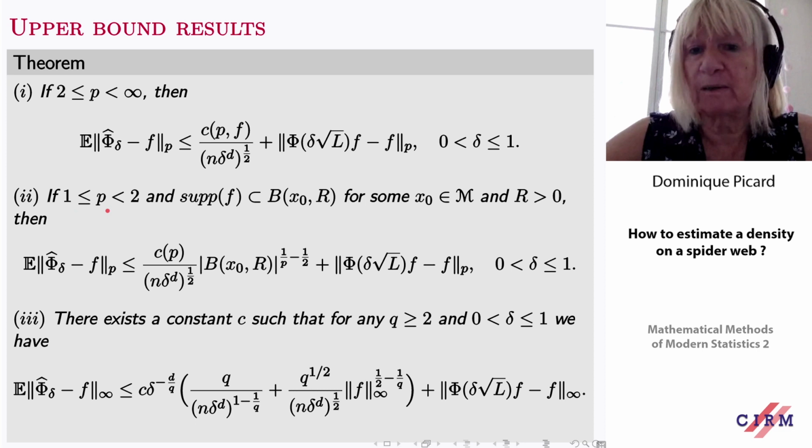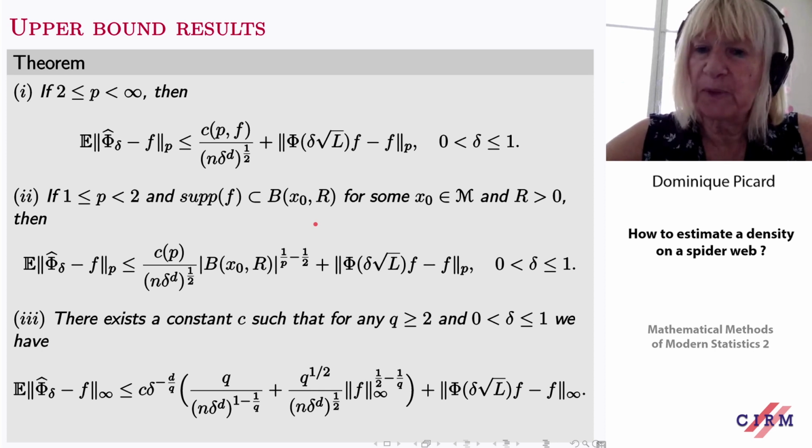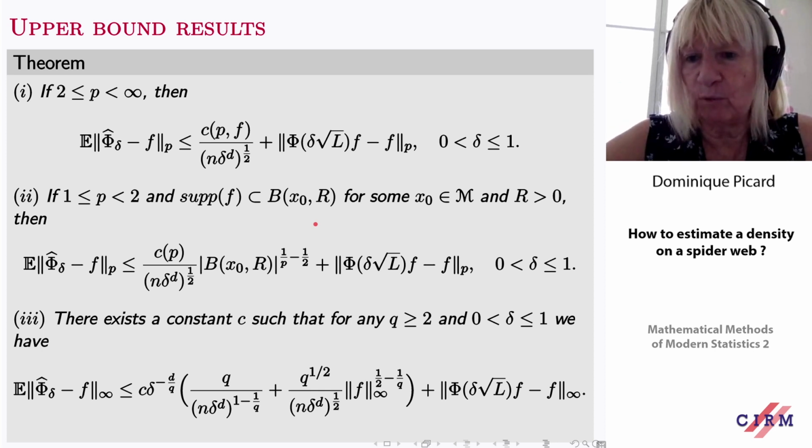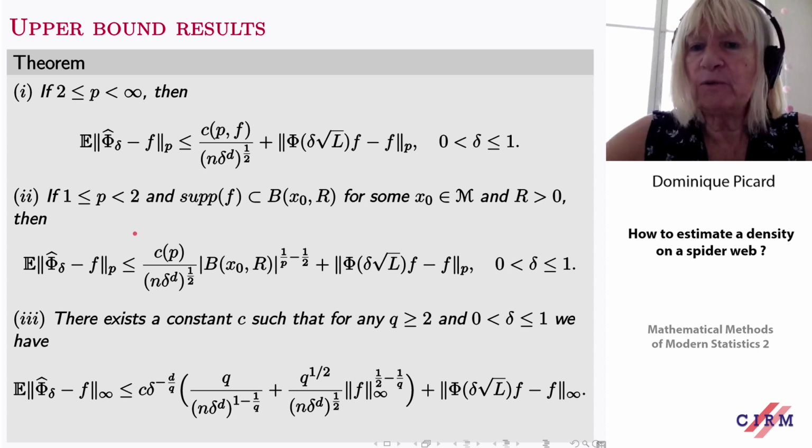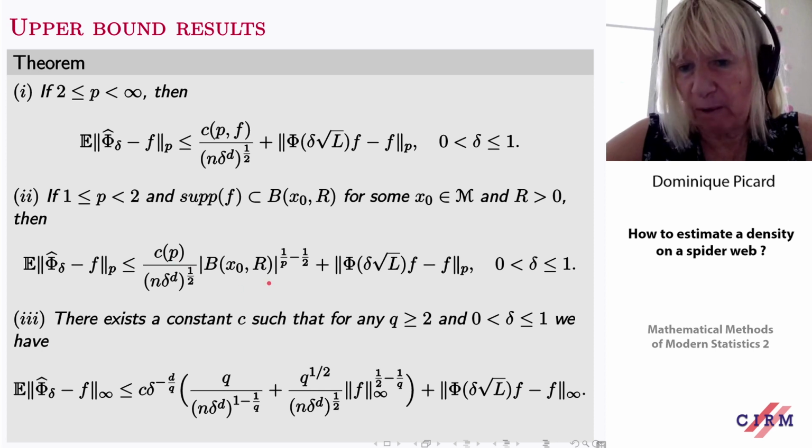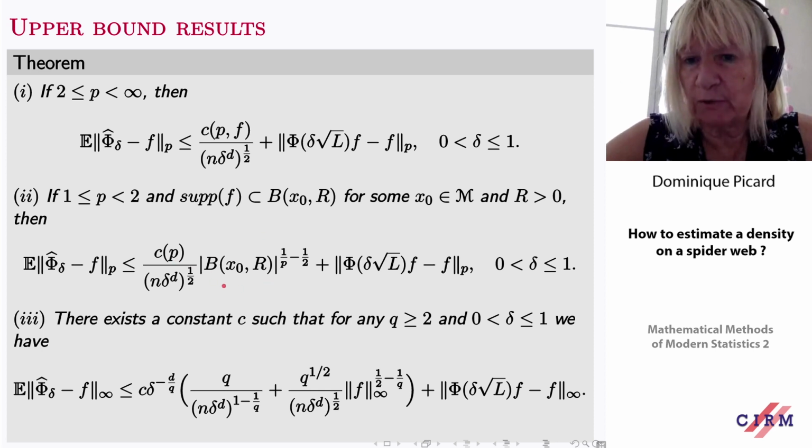If p is between 1 and 2, then to prove the same thing, we need to assume that the support of f is included in a ball, whatever it is, centered at x naught with radius r. And then we have the same kind of bound, except that we have here the measure of the ball. But we have also the bias term and the variance term.